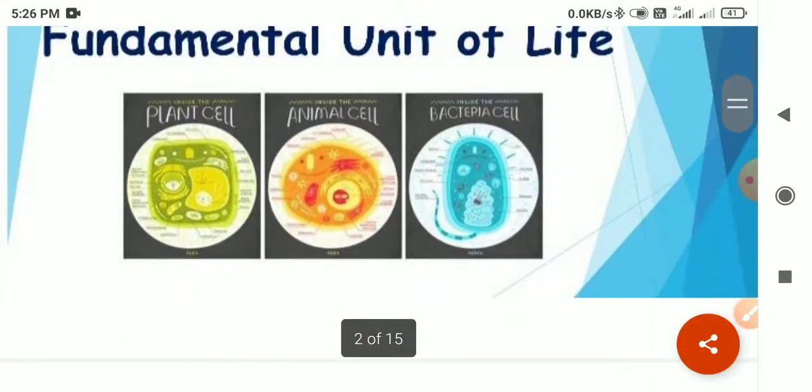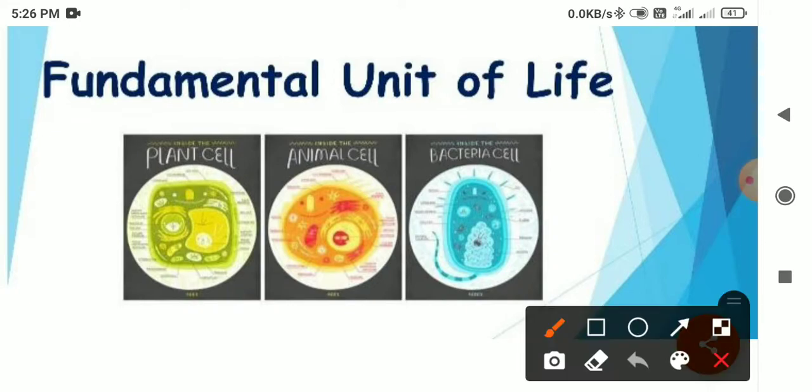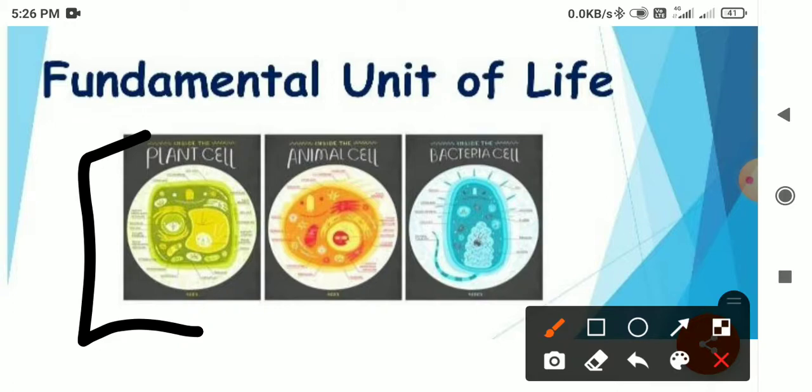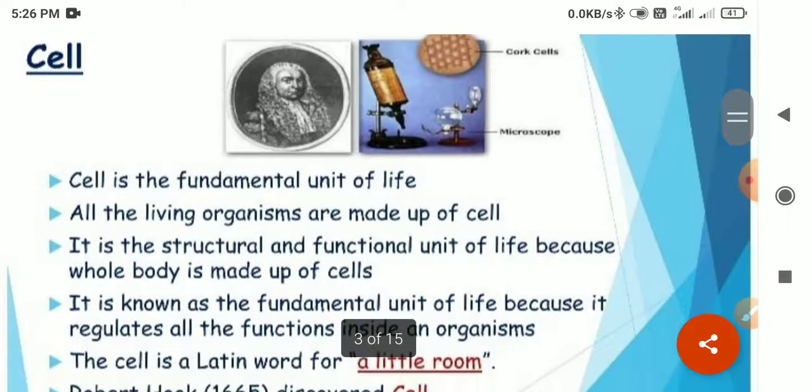The cell is called the fundamental unit of life. Can you please tell me what you mean by fundamental unit of life? Basically, all the life activities, all the metabolic activities, either structural or functional, are controlled with the help of the cell. That's why it is called the fundamental unit of life. Here you can see the three types of cell: the plant cell, animal cell and the bacteria cell.